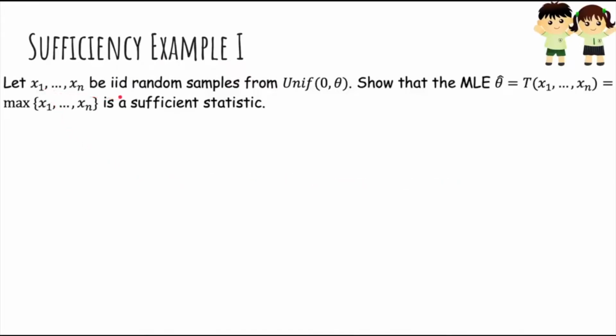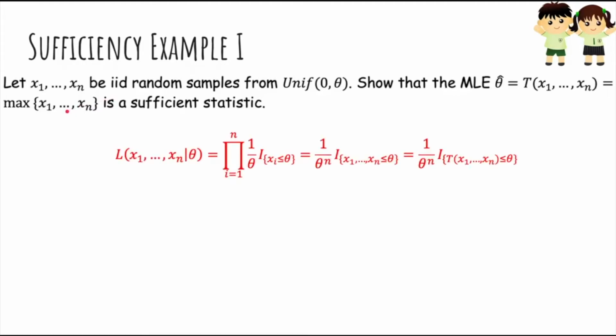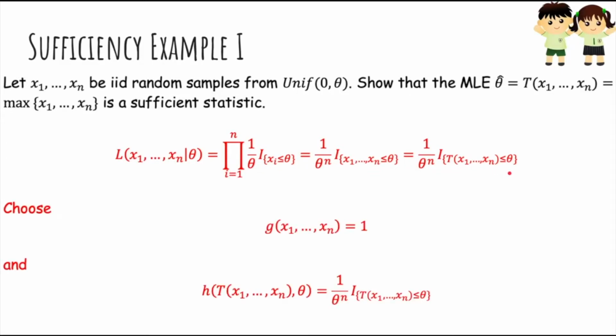So if x1 through xn are IID random samples from a uniform distribution, let's show that the max is a sufficient statistic. So we write down the likelihood function as normal. We showed in a previous video that it's 1 over theta to the n times the indicator of all the xi's being less than or equal to theta. So if all the xi's are less than or equal to theta, then the max is certainly less than or equal to theta. So the t statistic is also less than or equal to theta. And now if we choose g to be 1 and h to be this function, notice that h only depends on the sufficient statistic t and theta. It does not directly otherwise depend on the data samples x1 through xn.